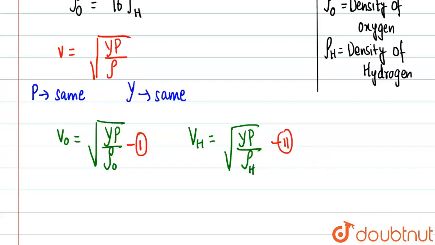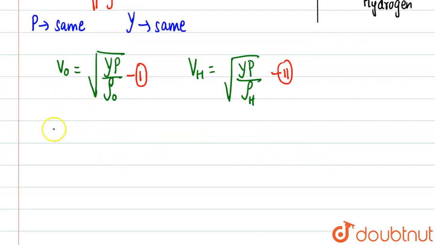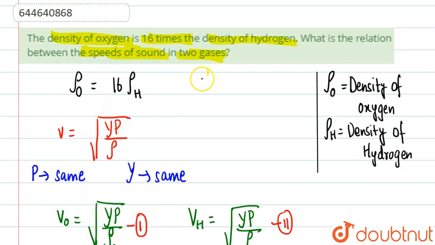If you see these two equations, we have to divide them to find the relation. So if we divide equation 1 by 2, VO by VH will be equal to, let's take rho H equal to rho, and rho O equal to 16 rho.